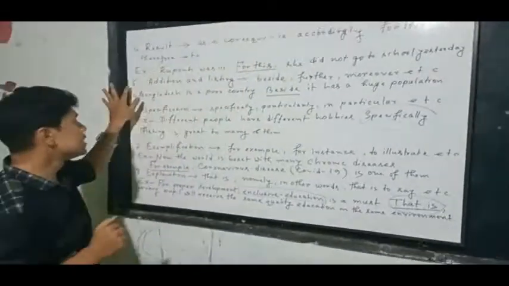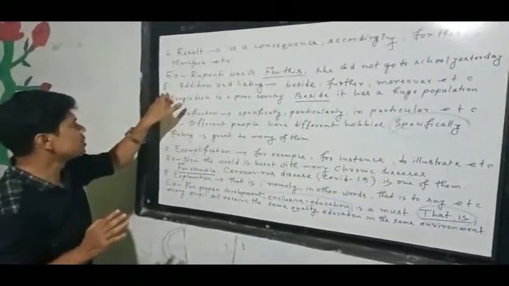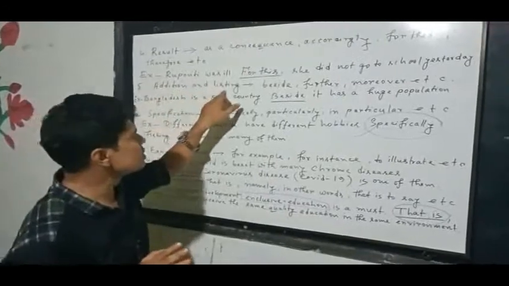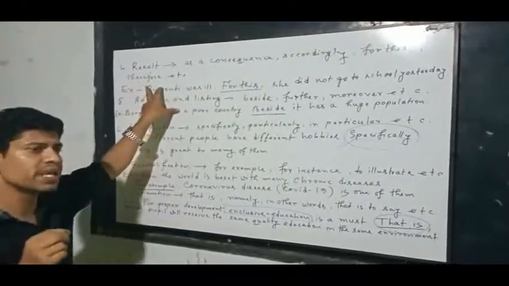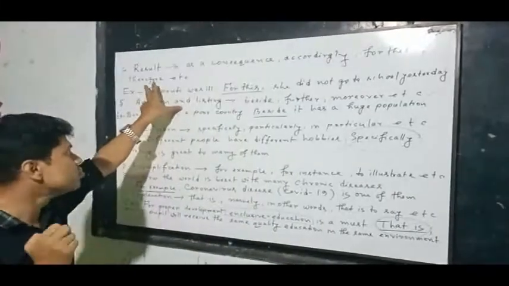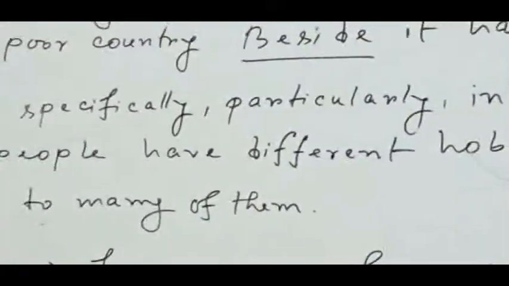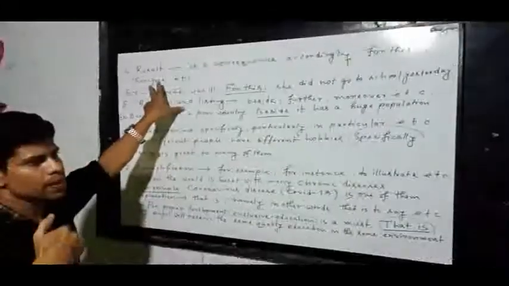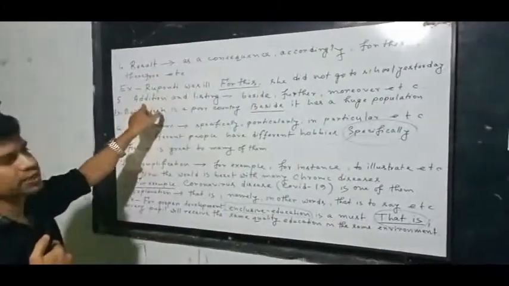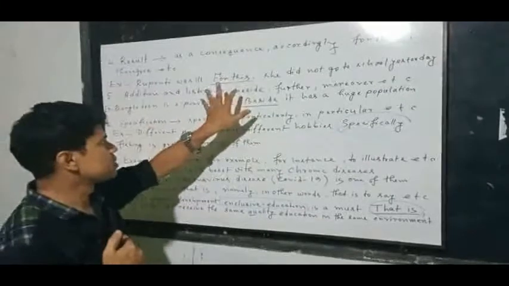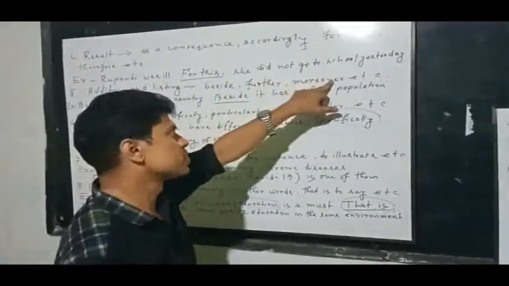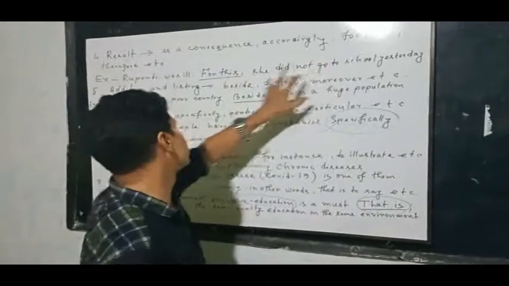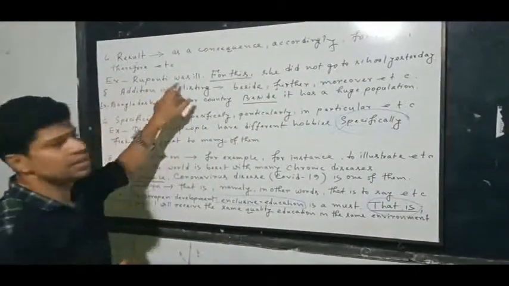Okay, my dear students, now I will go for number 5: addition and listing. Addition means to give something additionally, to give something more. Whenever we are going to provide something more, we use this kind of connectors, and it is covered by beside, further, moreover, etc. So these are the connectors under addition and listing.